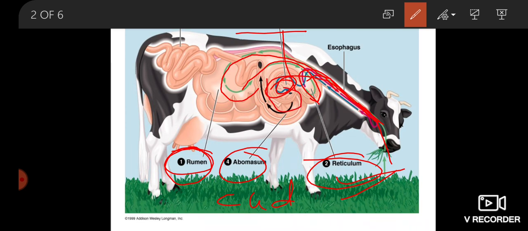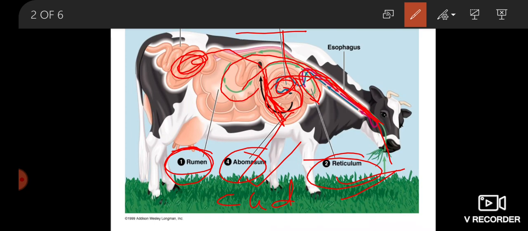Okay, abomasum, the food goes to the black color line, it is abomasum. It is the fourth chamber of the digestive system of ruminant animal. Abomasum is also called true stomach. Okay, after abomasum, this food goes to the small intestine, and then after small intestine, it goes to large intestine.